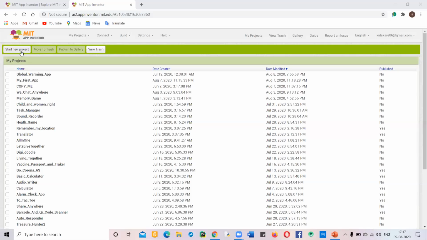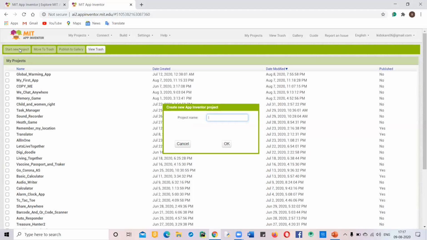So now let's come back to the topic. Now you have to click on start new project. This is the button over here, start new project. Click on this. Okay, so now it will ask you for the project name. So we are going to make an app named Hello Makers.